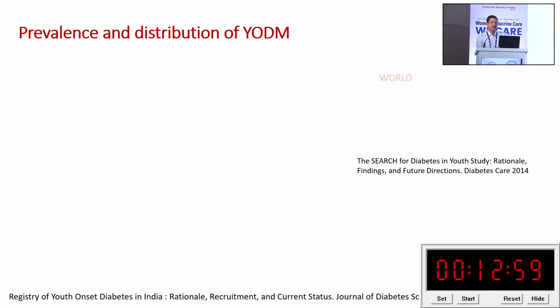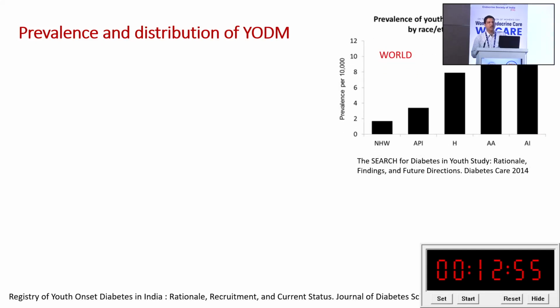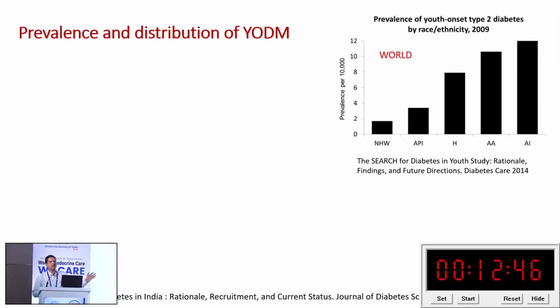You will see the prevalence. This is the worldwide prevalence among different ethnic groups: non-Hispanic whites, Hispanics, African Americans, then American Indians. It is clearly shown that American Indians have a significantly higher number of youth onset diabetes in comparison to the other ethnic groups.